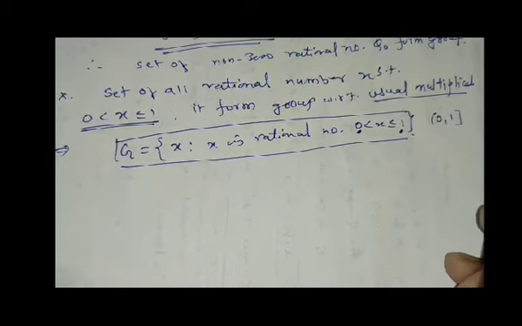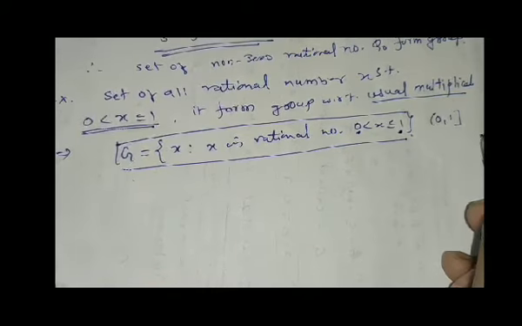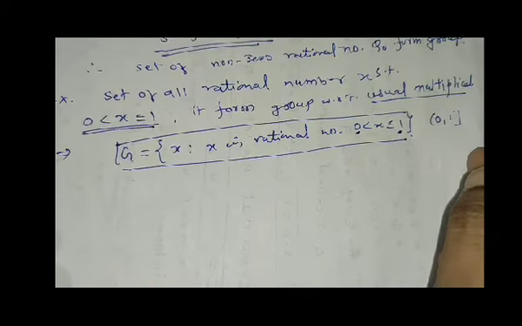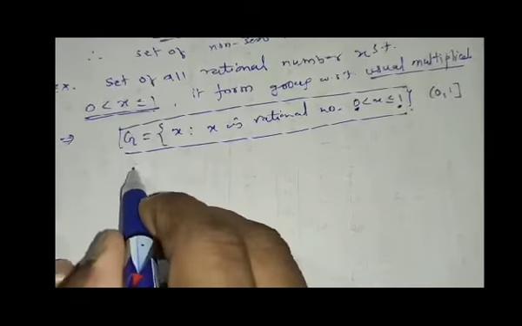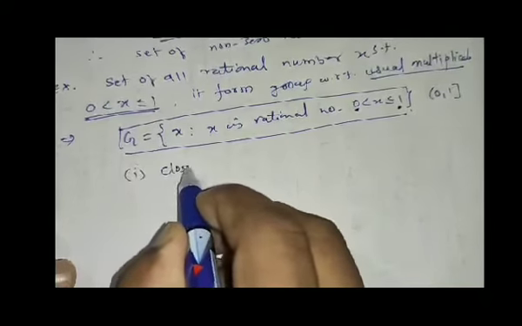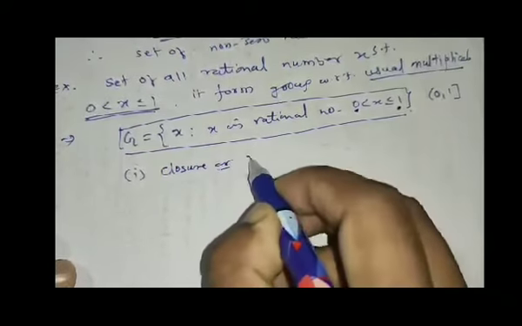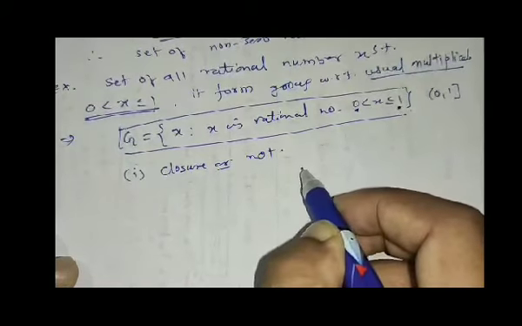So dear student, this is a set, it is an interval. We now check step by step. First point, check whether it is closure or not.